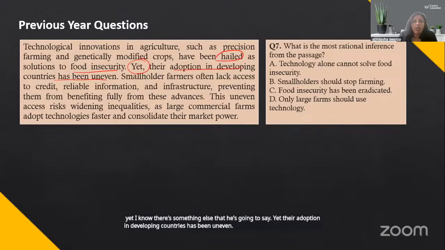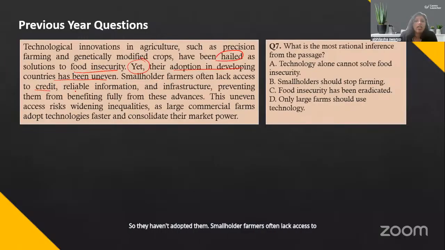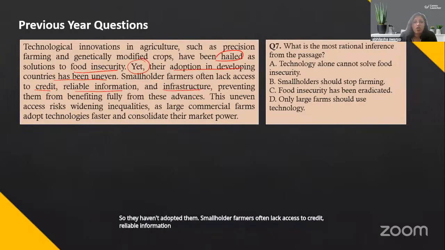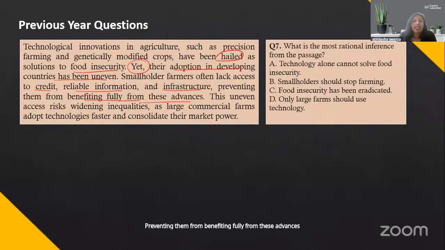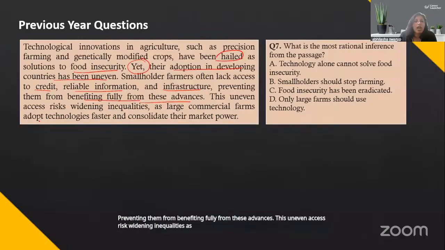So they haven't adopted them. Smallholder farmers often lack access to credit, reliable information, and infrastructure, preventing them from benefiting fully from these advances. This uneven access risks widening inequalities as large commercial farms adopt technologies faster and consolidate their market power.